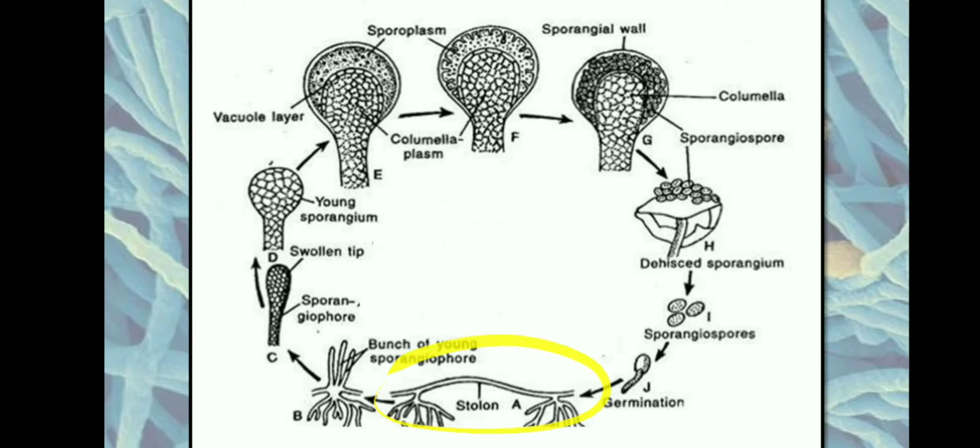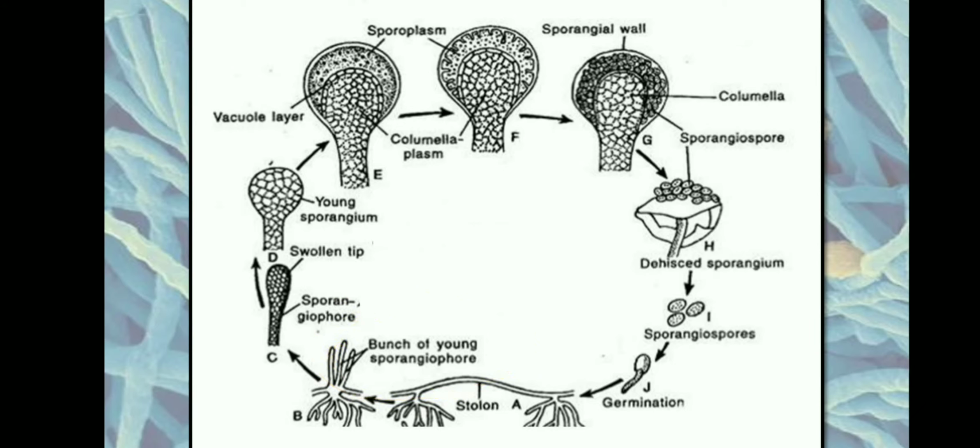This is the vegetative hypha. During the reproductive state, the vegetative hypha will branch out and the branches will be erect. This erect branch that is formed during the reproductive phase, we call a sporangiophore.